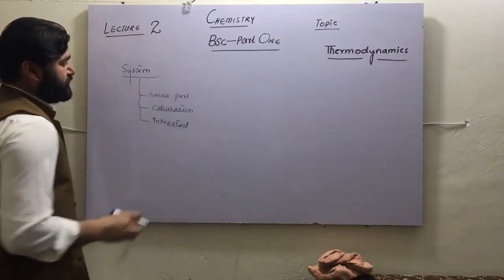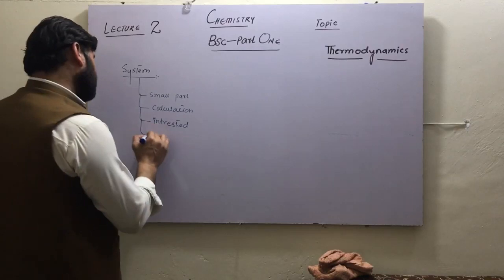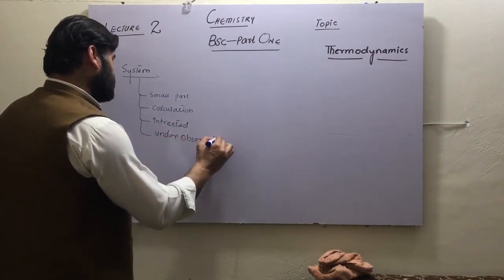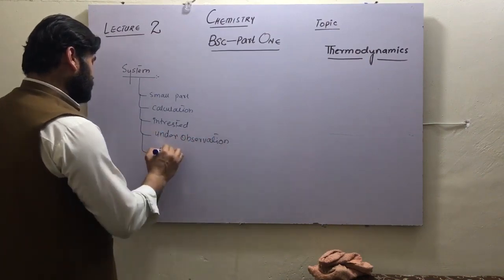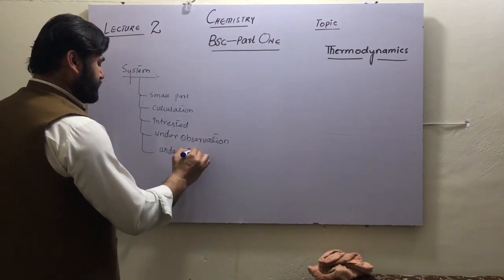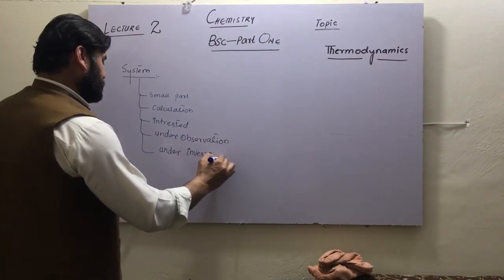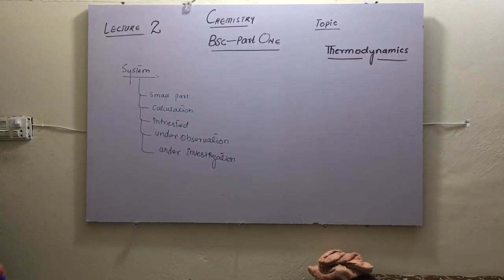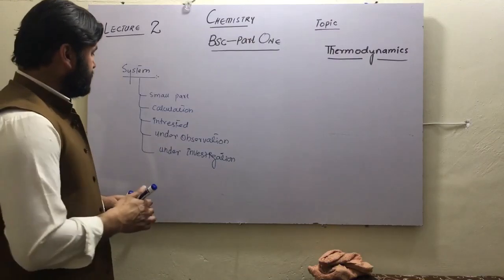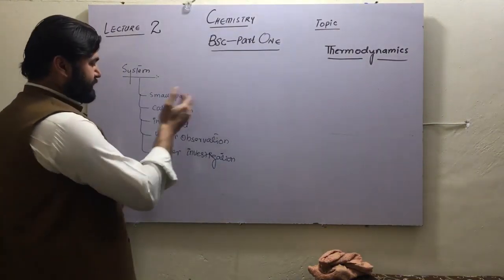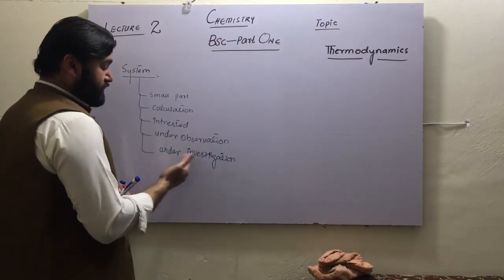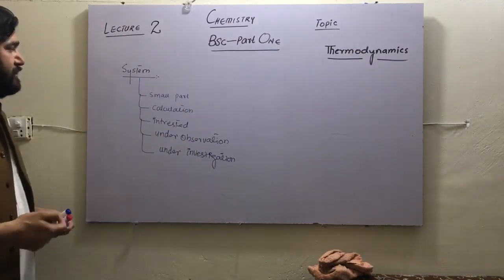Anything under observation, anything under investigation, that is called system. These are the important definitions which I mentioned in the previous topic. It is under observation, anything which is under investigation will be called a system.